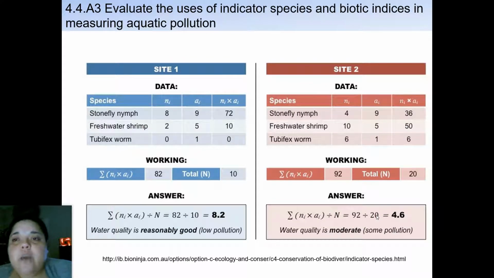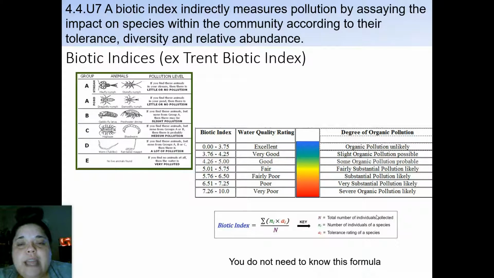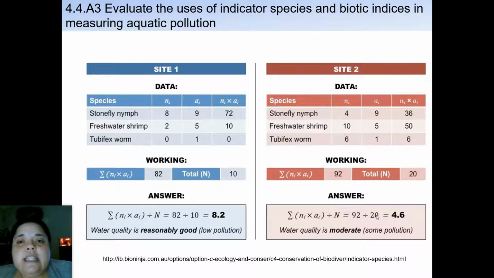So this is site 1. Site 1 shows that we had the nymph fly, which had 8, and then the freshwater shrimp, there were 2. And then there were no tubifex worms. And then for the tolerance levels, it's a 9, a 5, and a 1. Remember, you're just basing it on this 10 scale for what they have as far as tolerance goes. So if you look back at that, it's just a generalization of what their scale is.